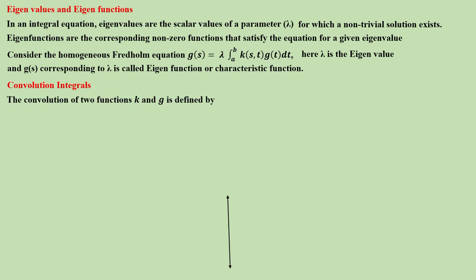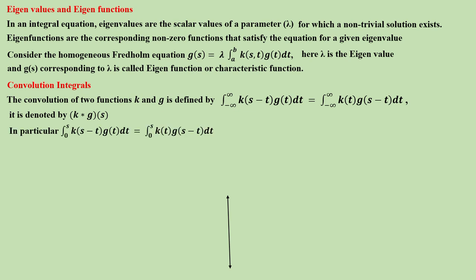Next, convolution integral. The convolution of two functions K and g is defined by the integral from minus infinity to plus infinity of K(s minus t) g(t) dt, which is equal to the integral from minus infinity to plus infinity of K(t) g(s minus t) dt. It is denoted by K star g of s. In particular, the integral from 0 to s of K(s minus t) g(t) dt is equal to the integral from 0 to s of K(t) g(s minus t) dt. Here the limits were minus infinity to plus infinity, and this is a definite integral from 0 to s.